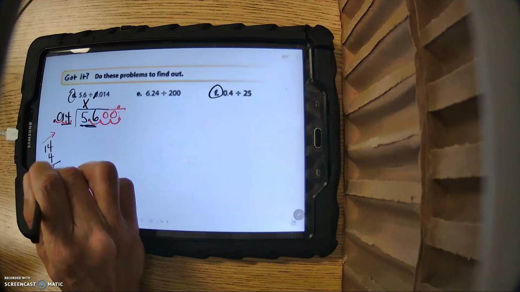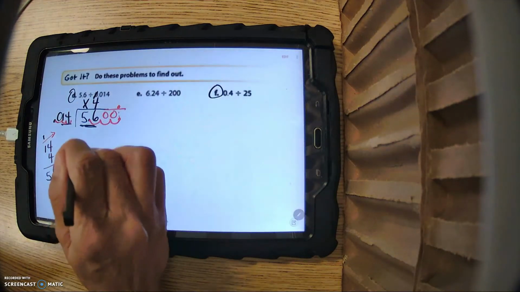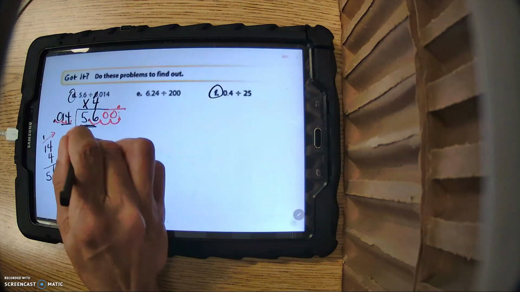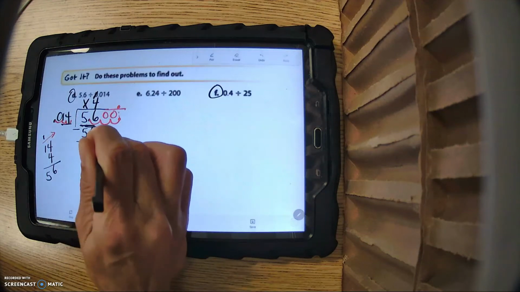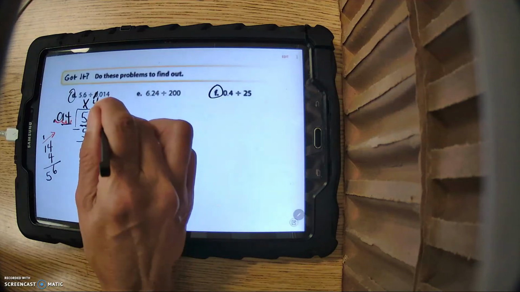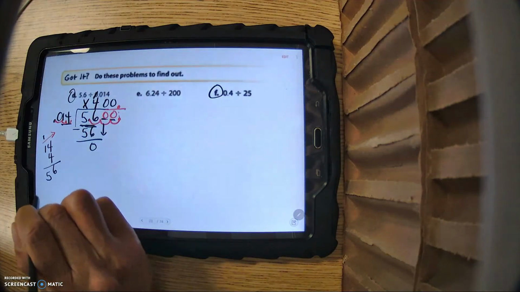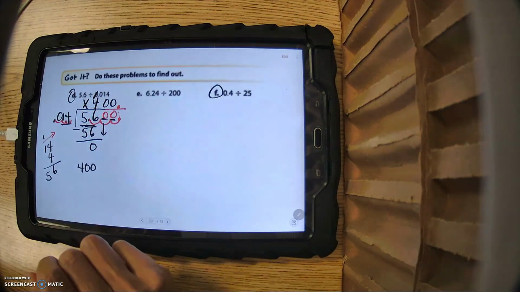4, 16, carry the 1. I guess I got lucky. So it was 4 because 4 times 14 is 56. When you subtract, you bring down the 0. Now, the thing you have to keep in mind is you still have 2 more zeros here. You don't have any other numbers, so you're going to fill that in with 2 zeros. So your answer is 400.